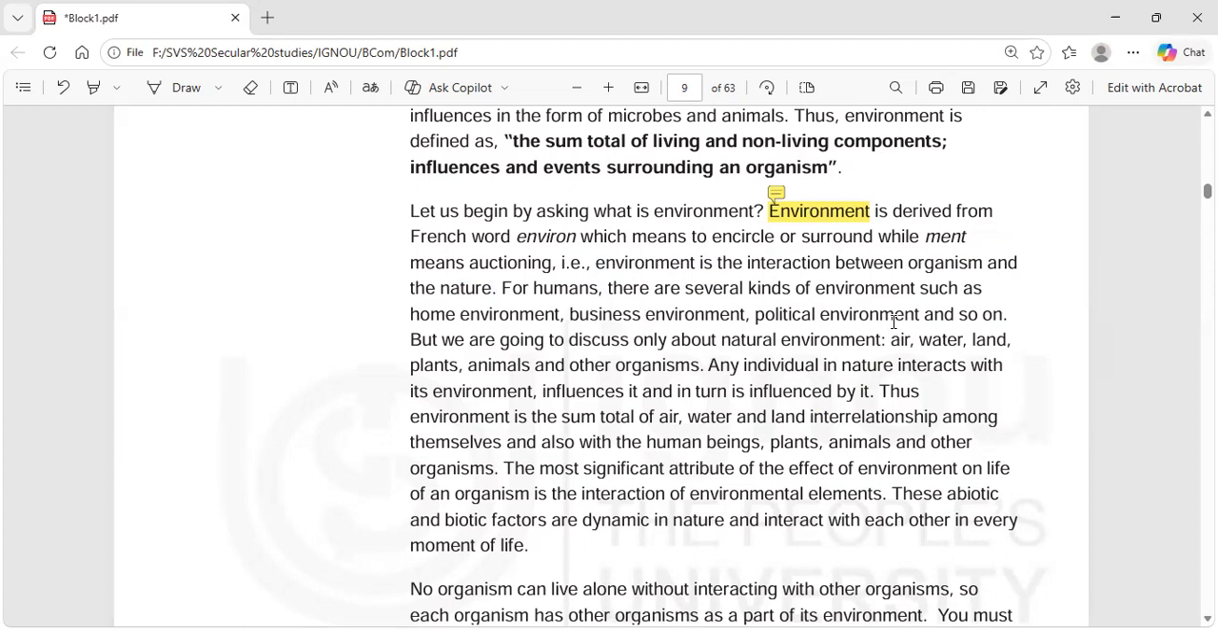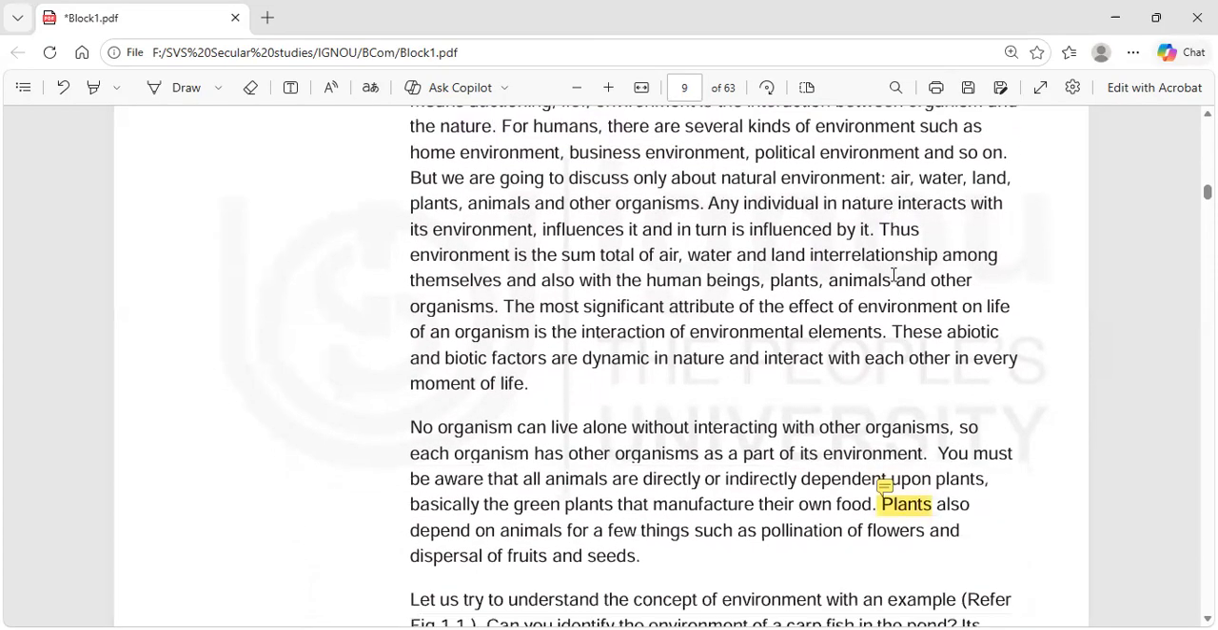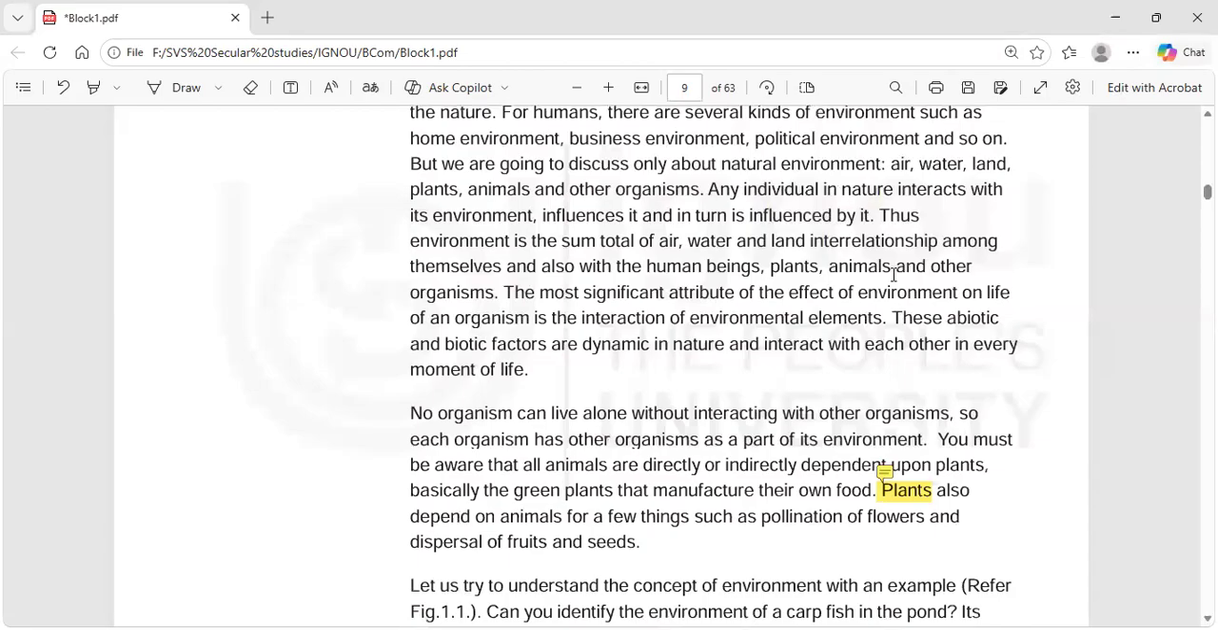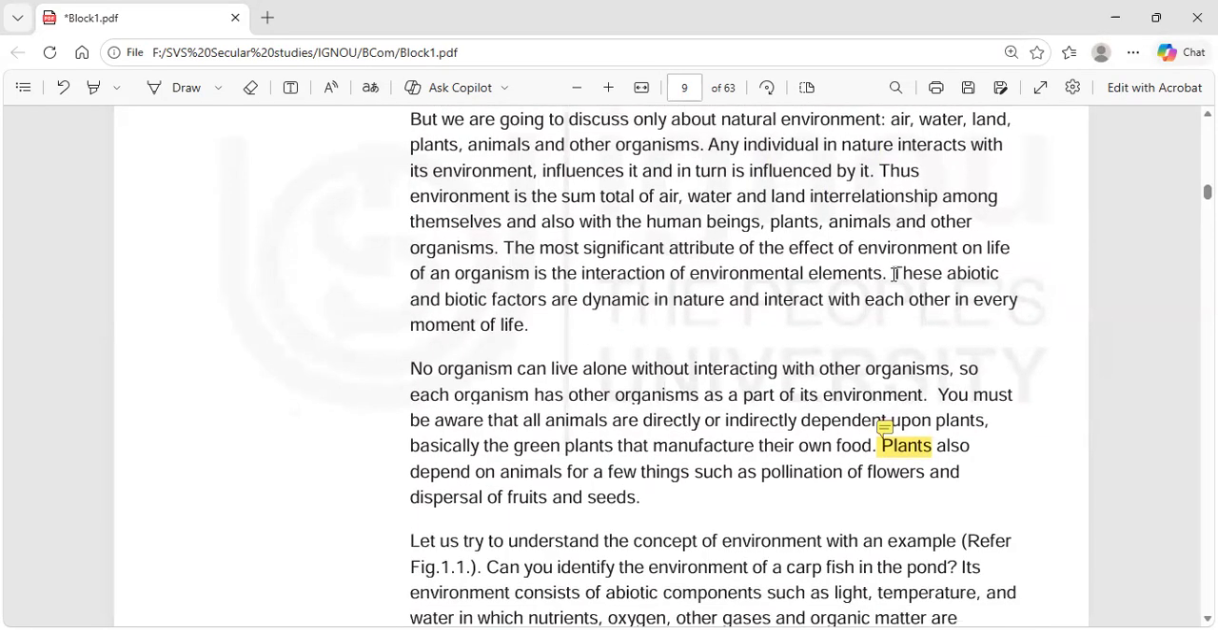When we are in the home, it's a home environment. In the business circle, it's a business environment. In the political circle, it's a political environment, and so on. But we are going to discuss only about the natural environment, not the home environment or office environment. We will discuss the natural environment: air, water, land, plants, animals, and other organisms.